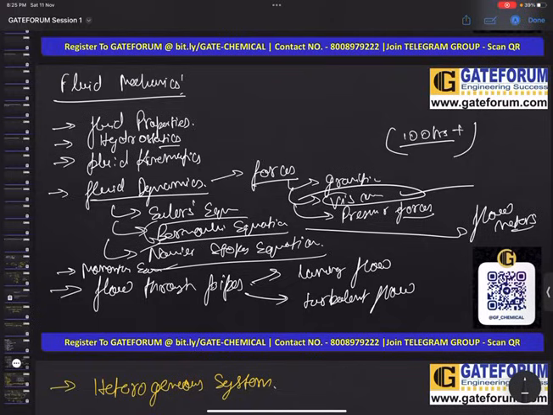Any question of your pipe flow is solved by just three equations. The first equation is your continuity equation, the second equation is your momentum equation, and the third equation is that Bernoulli equation. If you apply these three equations, any question of pipe flow will be solved. Okay, you can take up the PYQ also. You can apply these three equations, and any question will be solved. Okay, under the momentum equation we will also look into jets. So no problem in that.